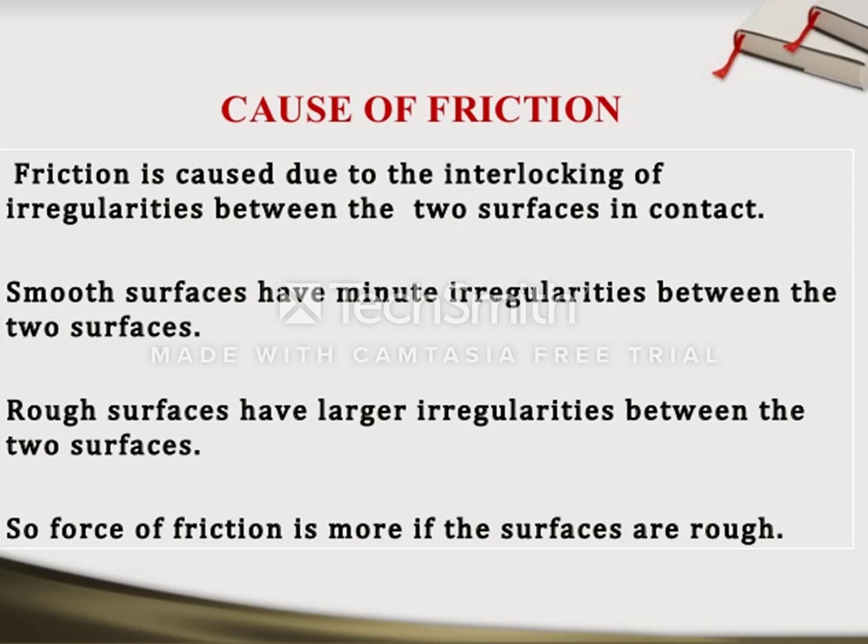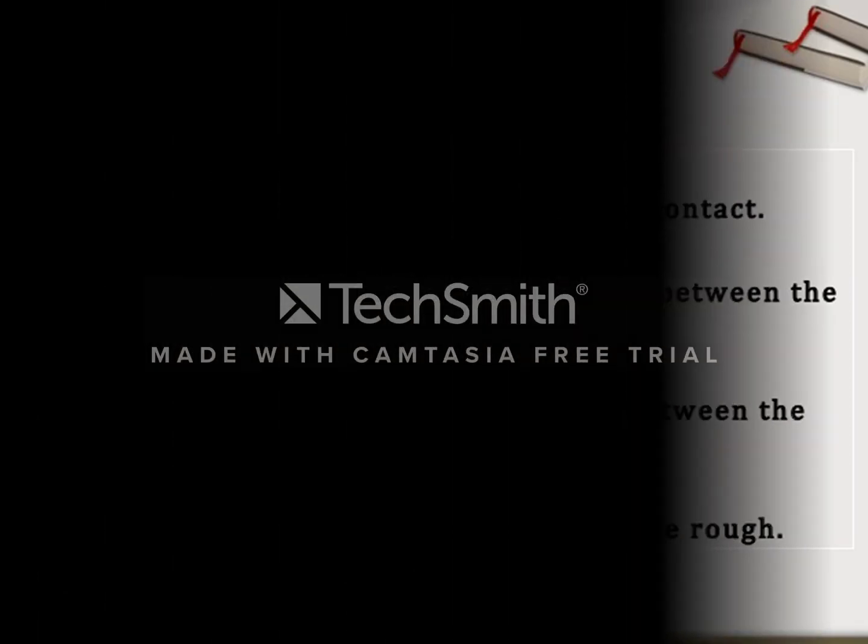Smooth surfaces have minute irregularities between the two surfaces. Rough surfaces have larger irregularities between the two surfaces. So, force of friction is more if the surfaces are rough.